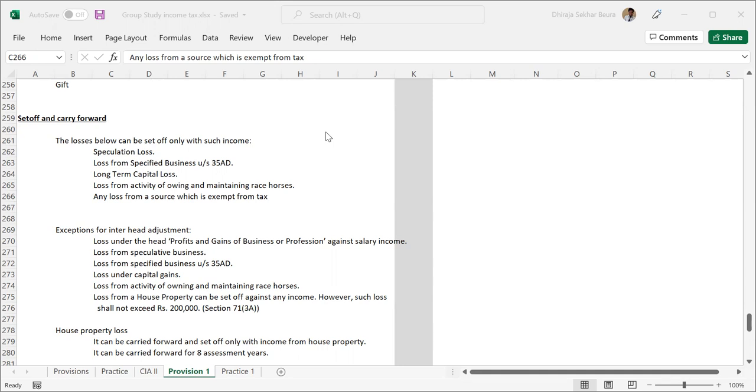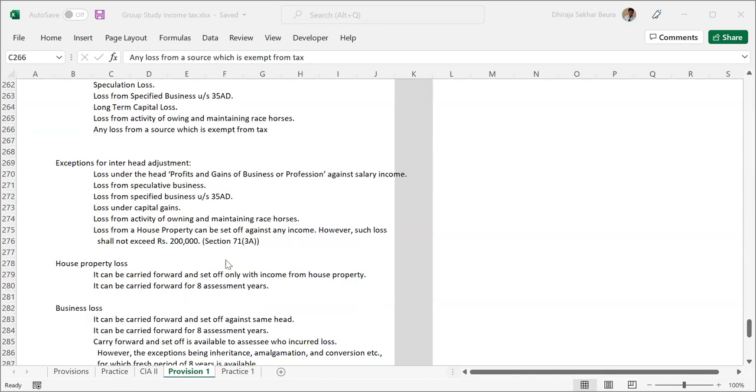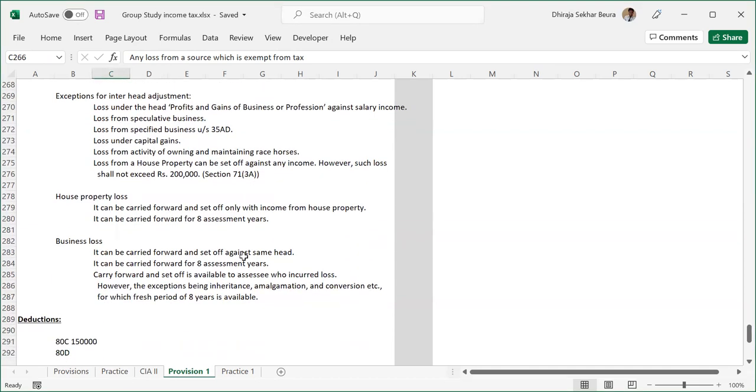This is why people tell you, if you are paying interest on your residential property, it is allowable till 2 lakhs. Here it is coming from. Make sense? Have you heard before that if you are paying interest on your house property, it will be allowed till 2 lakhs? Yes. This is the provision that is actually bringing up that thing.